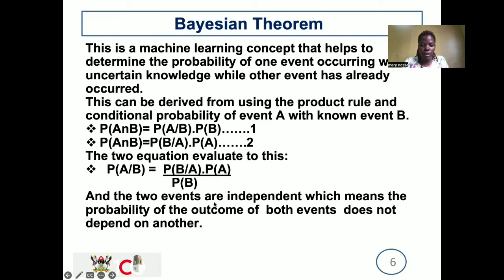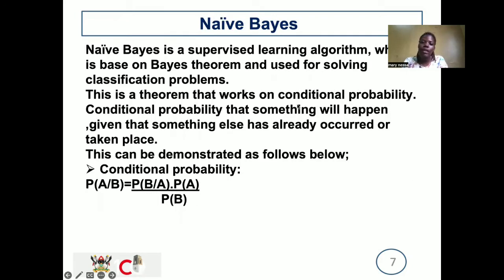And the two events are independent, which means that the probability of the outcome of both events does not depend on another. Then we have the naive Bayes. The naive Bayes is a supervised learning algorithm which is based on Bayes' theorem and used for solving classification problems. This theorem works on conditional probability.